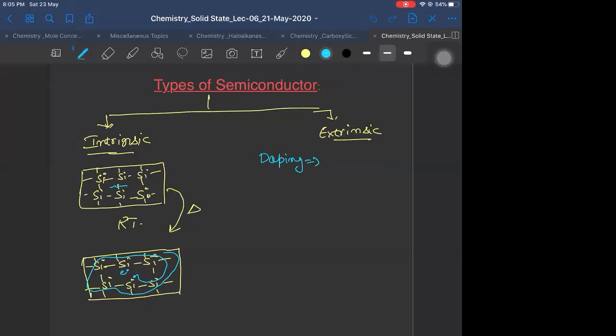All right. So let me tell you what is doping. Doping is the addition of wanted impurities, or desirable impurities. Addition of desired impurities to increase the conductivity of a semiconductor or change some other properties.